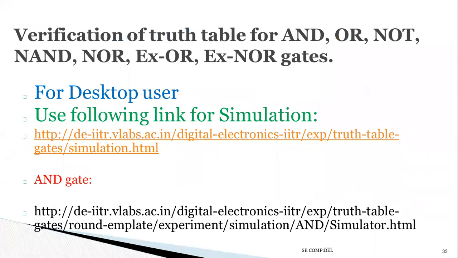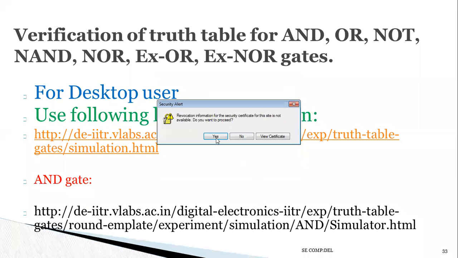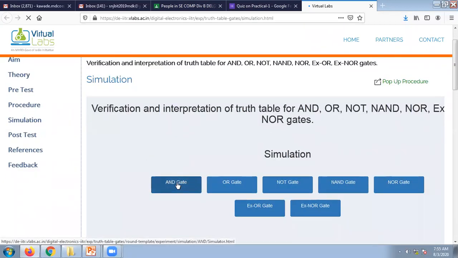So for verification of the truth table of the AND gate, OR gate, NOT gate: if you are a desktop user, then you can use the following link. I will explain how to work in the virtual lab for this practical. Okay, so for verification, the AND gate.